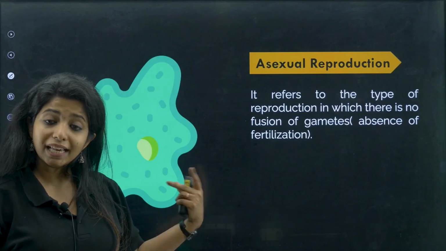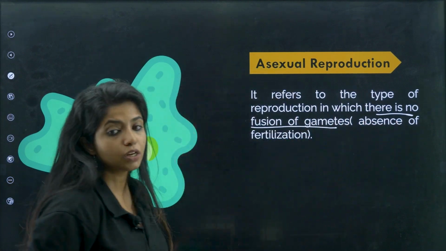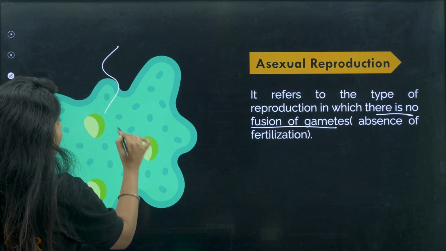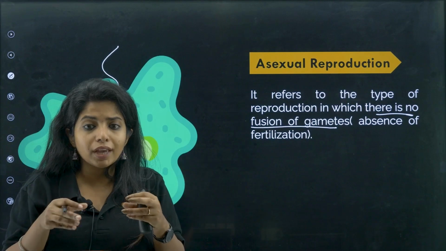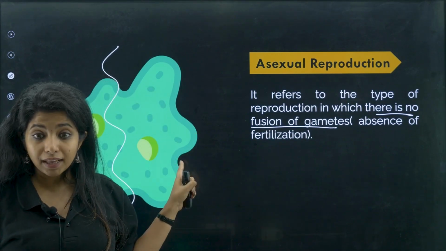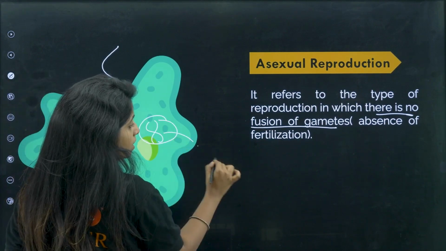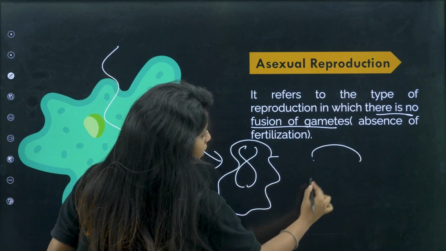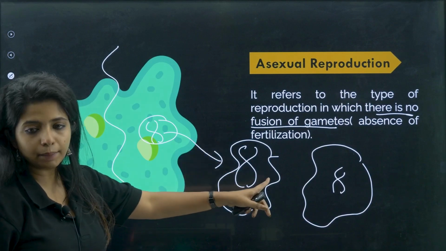But when you talk about asexual reproduction, it refers to a type of reproduction in which there is no fusion of gametes, there is no male and female gamete coming together. Here there is an amoeba. This amoeba is going to divide itself into two daughter amoebae. So do you see two parents coming together and basically fusion of gametes there? No. So here there is only one parent, that means in its cell, in its nucleus there is genetic material, and this genetic material is given directly to both of the daughter amoebae. There is no new genetic material coming over here.